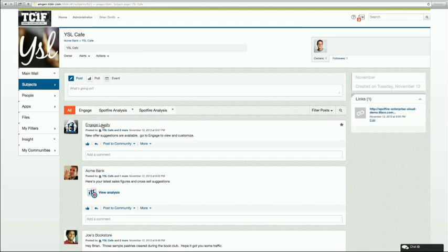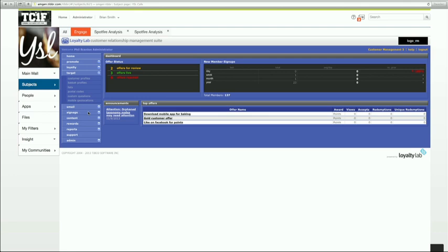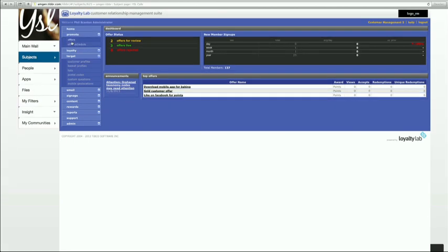So if I go into that, go into the Engage platform, I get to my campaign dashboard. I can see here the status of the offers that are live and for review. I can see which offers are performing well, and I can also see which new members have signed up and have joined my fan zone. So I'm going to go and take a look at the offer that the platform has suggested.